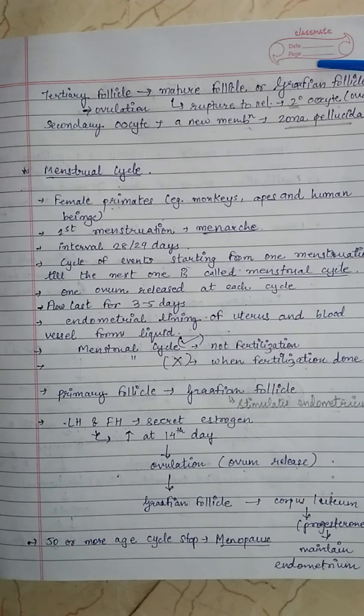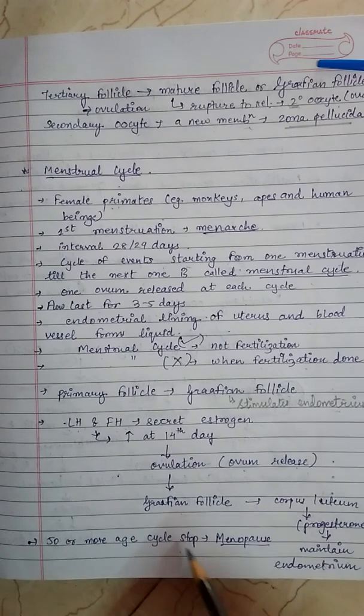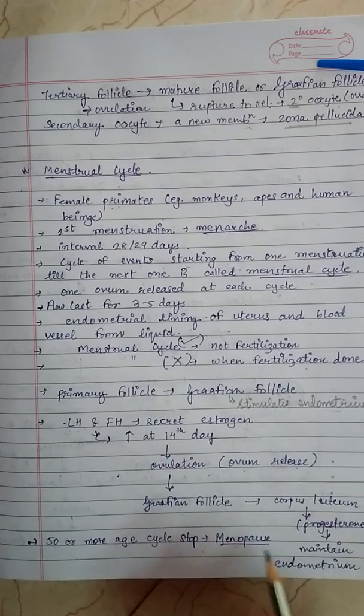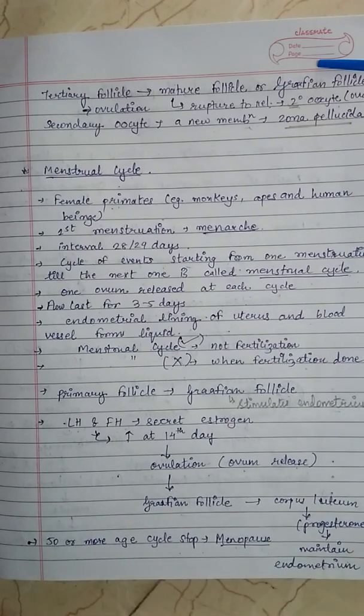In human beings, the menstrual cycle ceases at around 50 years of age. When the menstrual cycle stops, it is known as menopause. The cyclic menstruation is an indicator of the normal reproductive phase and extends between menarche and menopause.